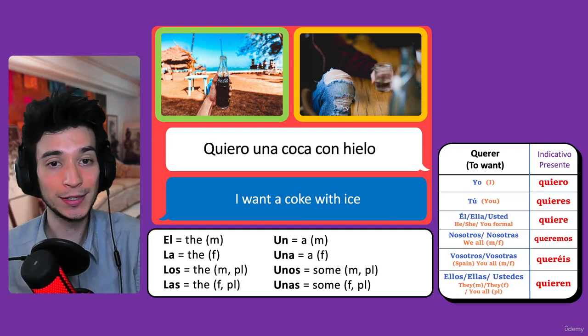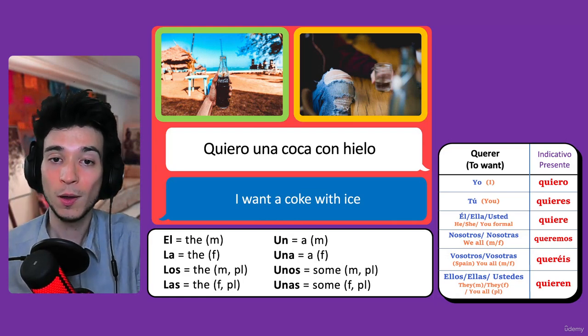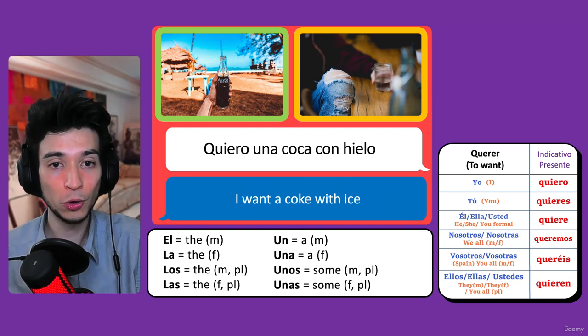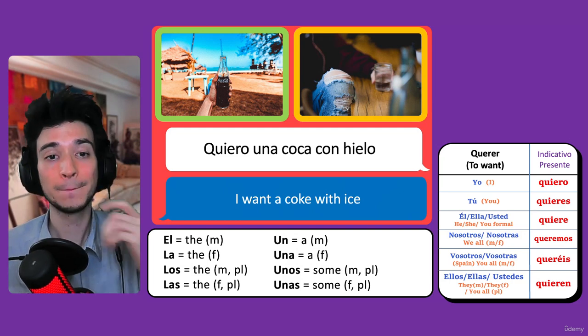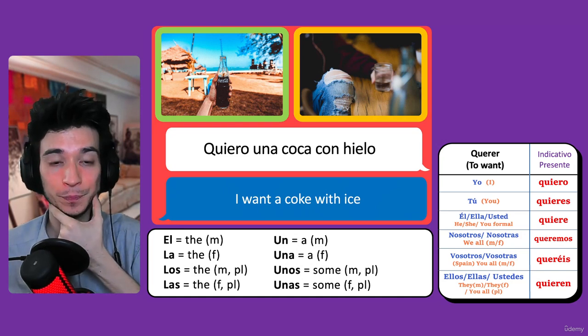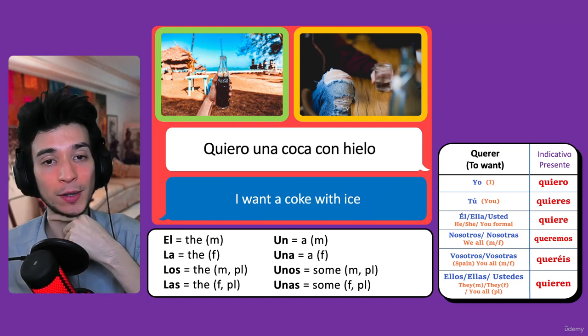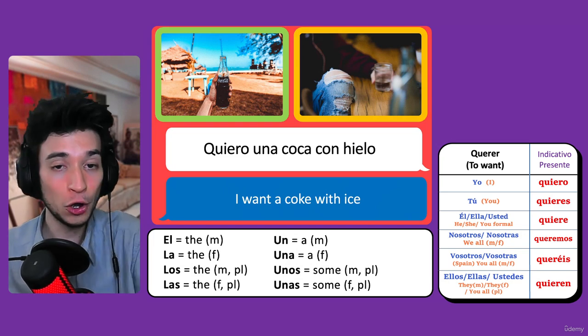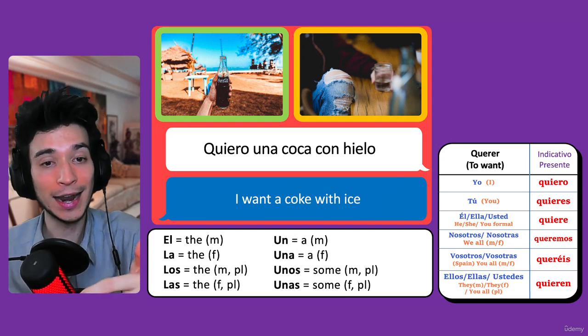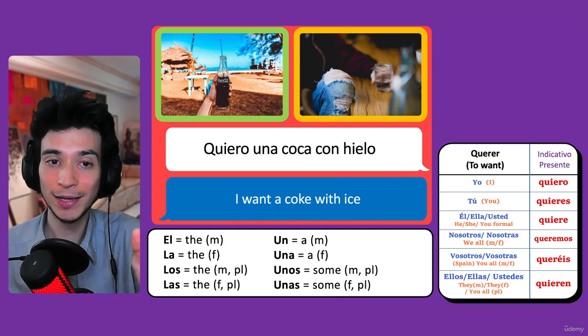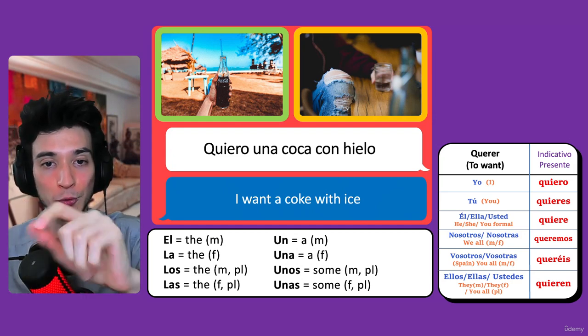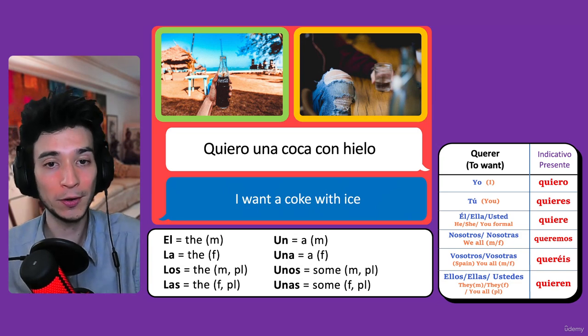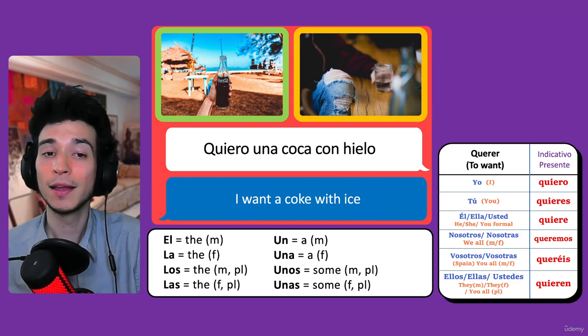The first example is, quiero una coca con hielo. I want a Coke with ice. So in Spanish, in some places we refer to Coke as coca. La coca, the Coke. Quiero una coca. I want a Coke. So we basically abbreviate Coca-Cola to coca.